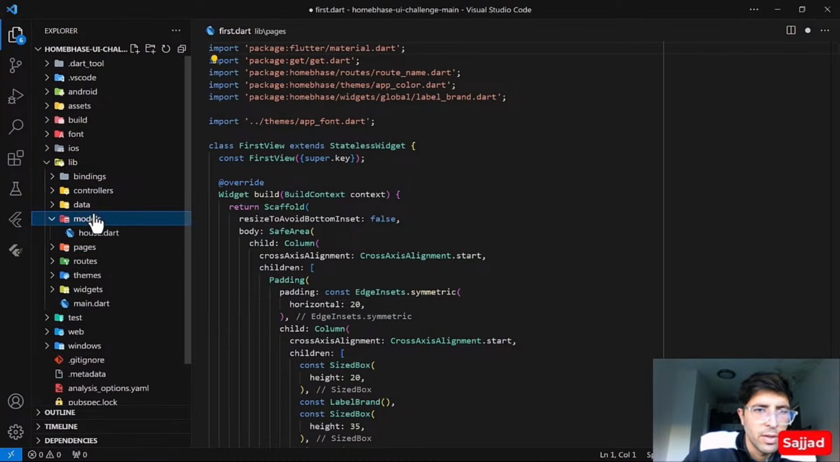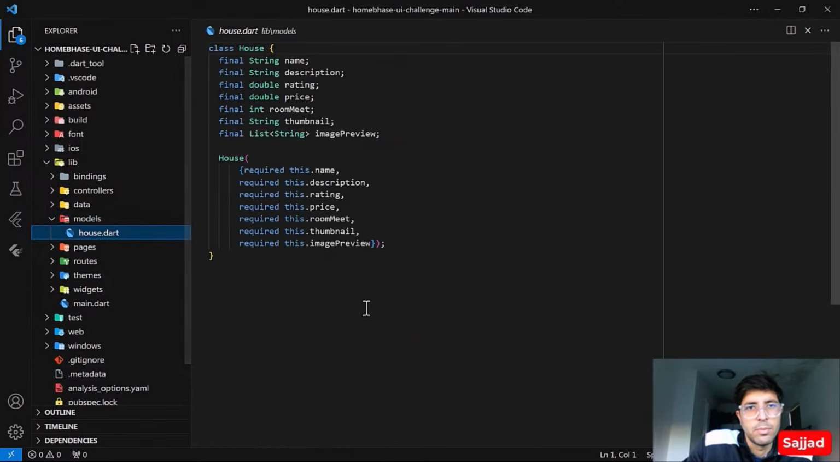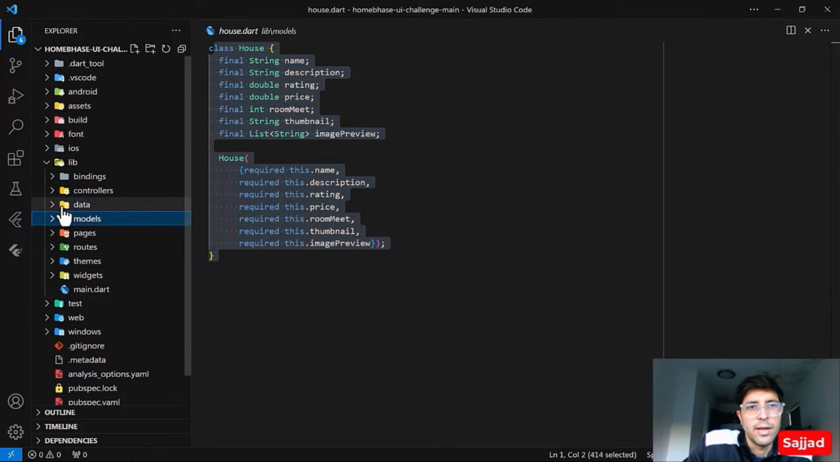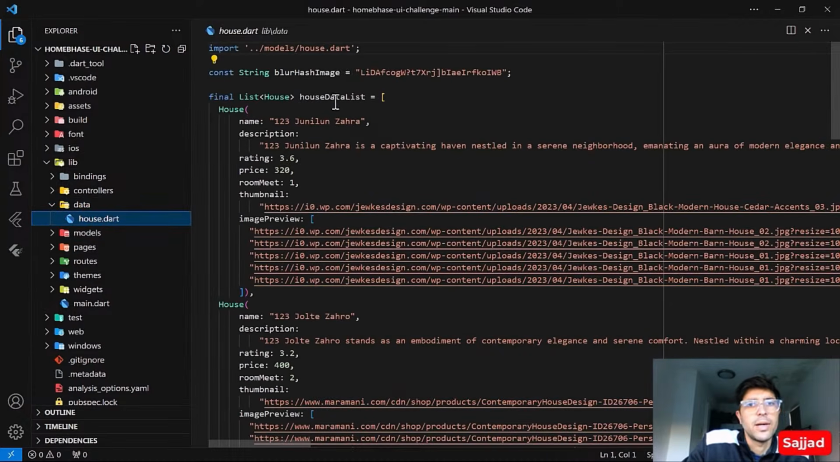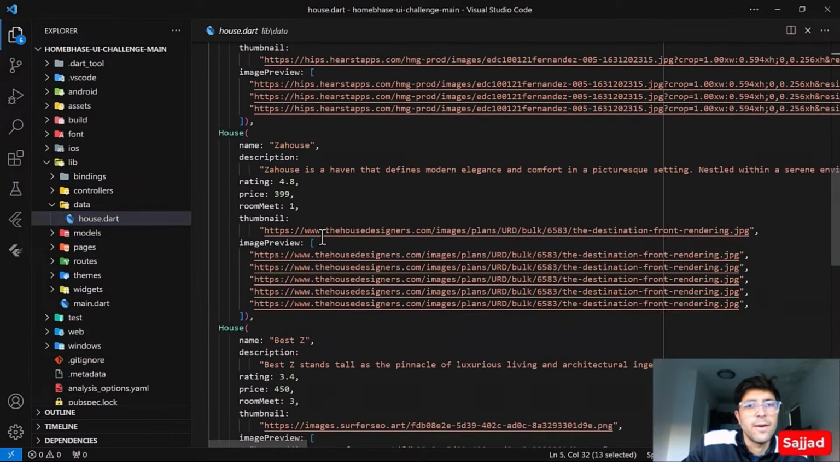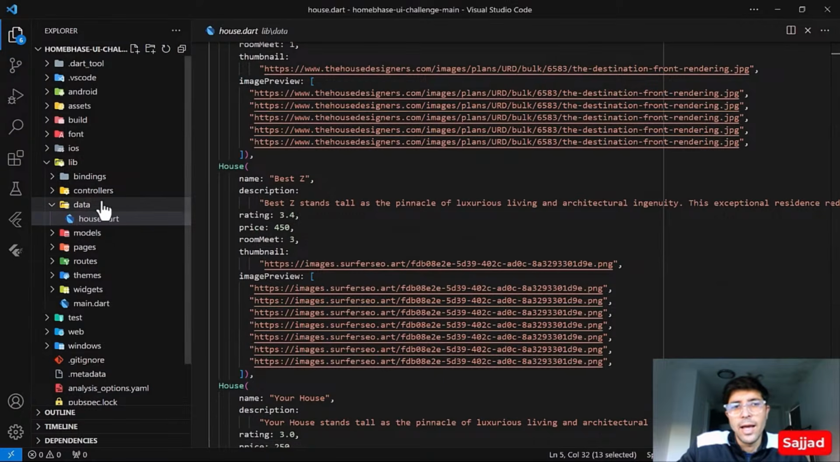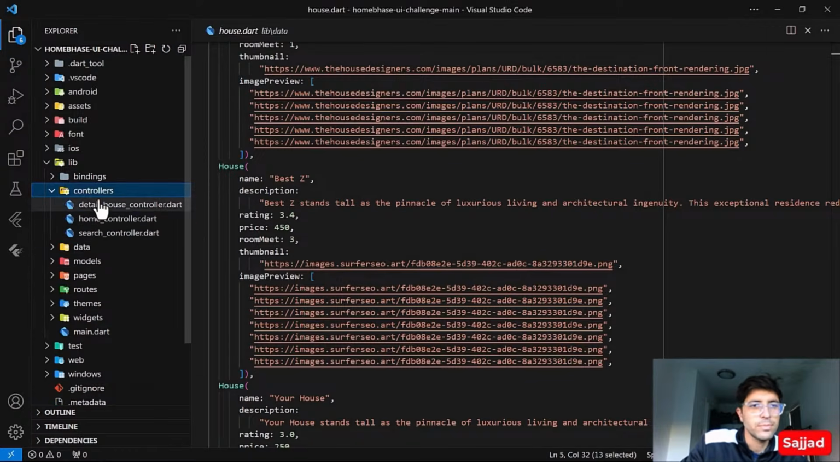Then another positive feedback is that he has the models in a separate folder, and for the house data he has created a separate houses list, and then he has added the whole list of the houses that he has used within the application. This is also a great thing whenever you're using models and then data. It's always good to separate them from each other.